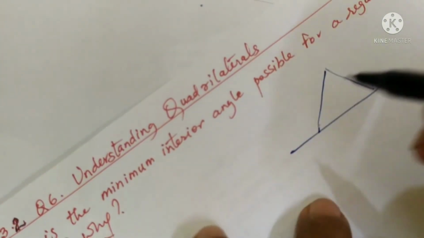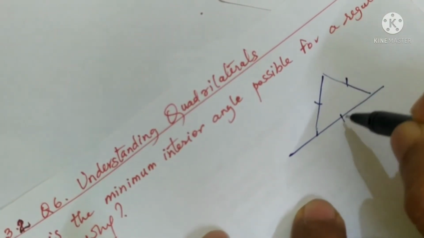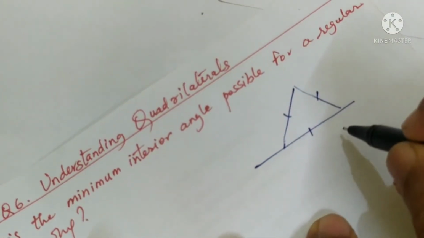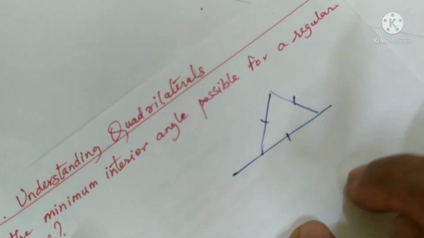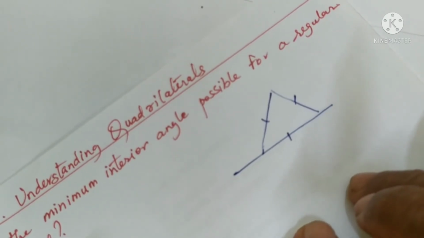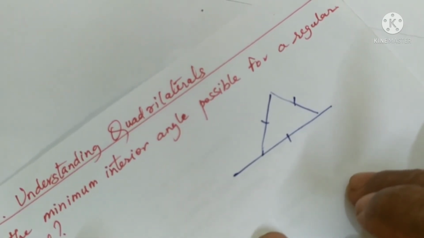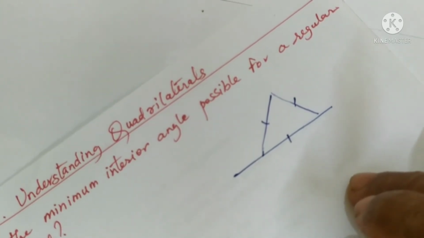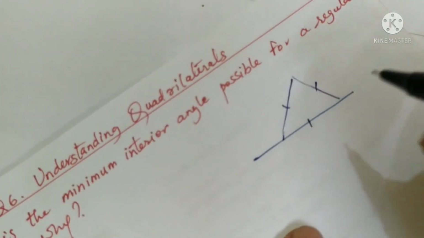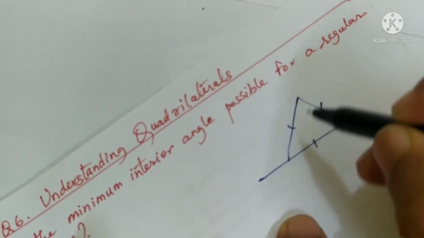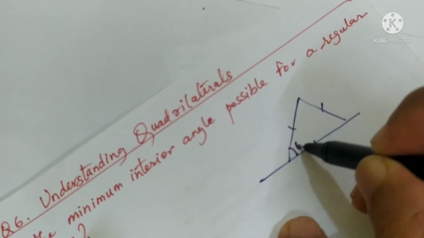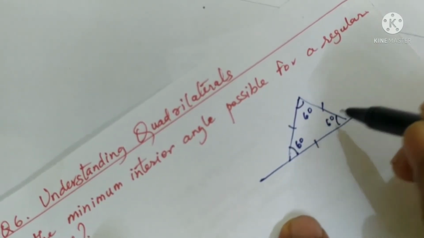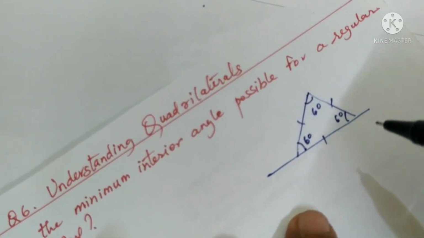If all the 3 sides are equal, we call that polygon an equilateral triangle. Now, what is the minimum interior angle possible for a regular polygon? If the regular polygon is the triangle, this will be 60, this will be 60, and this will be 60, as it is an equilateral triangle.